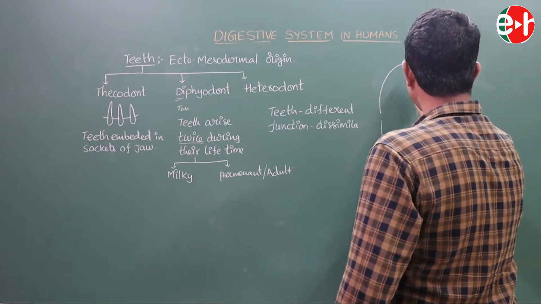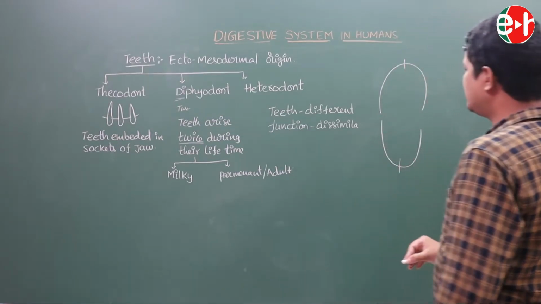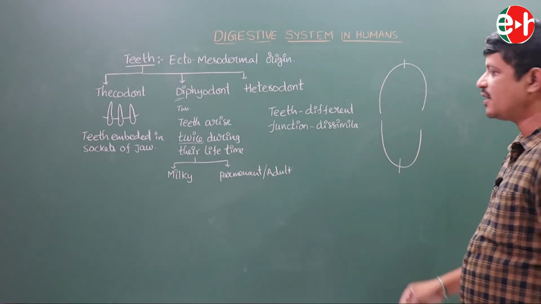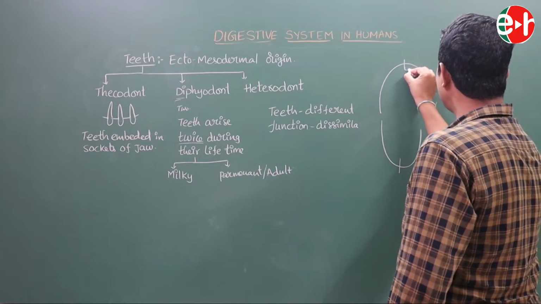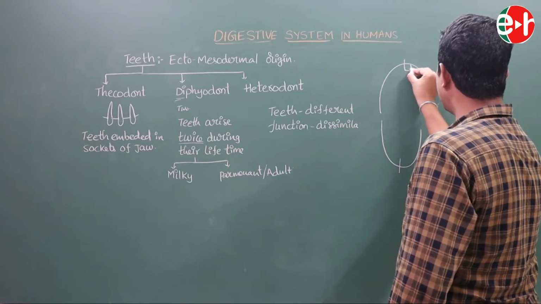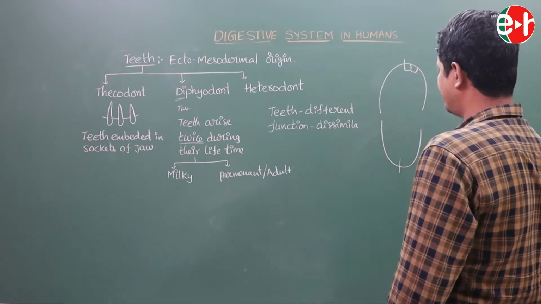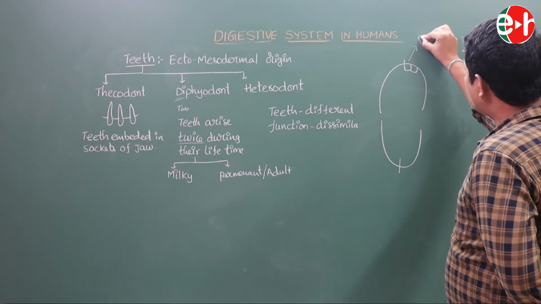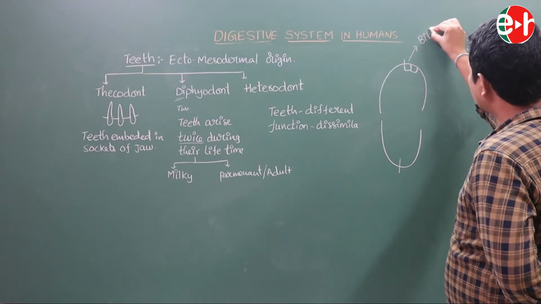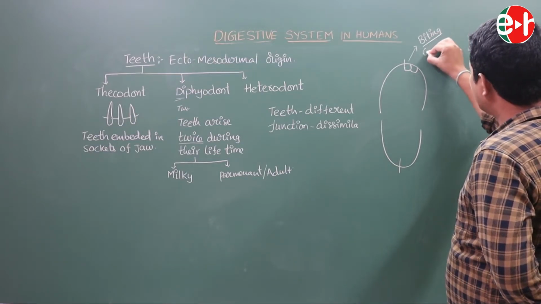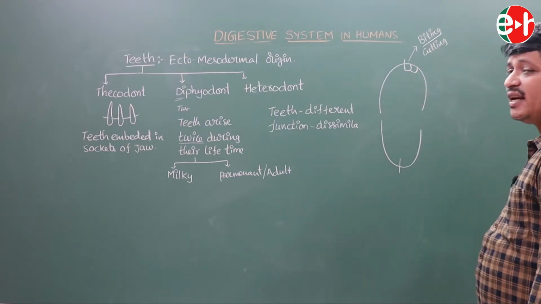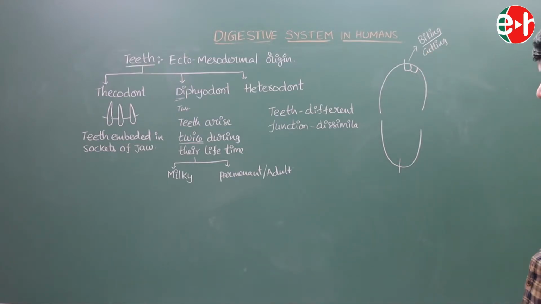Here we segregate these two jaws into two parts, half of the upper jaw and half of the lower jaw. Here the first of these teeth looks like sharp edges. These sharp-edged teeth help in biting or cutting the food particles.